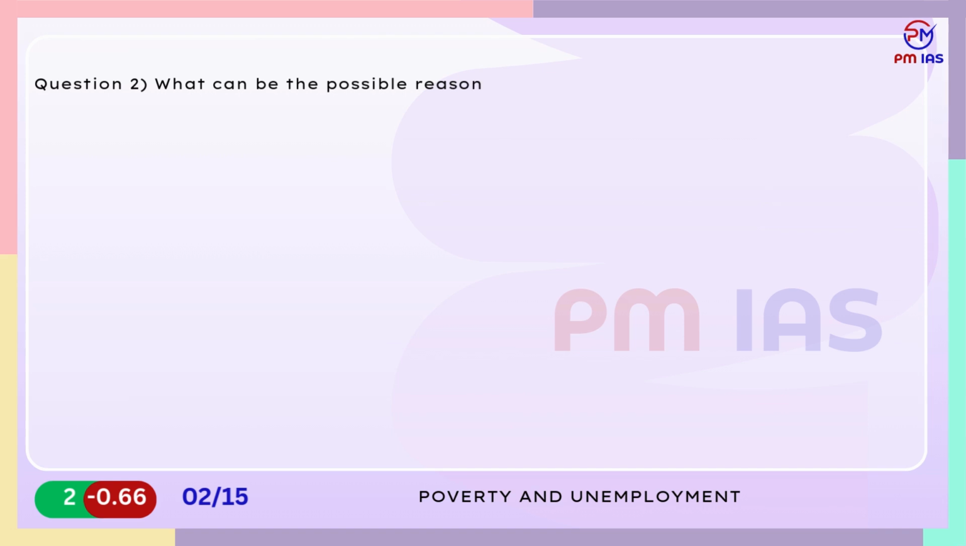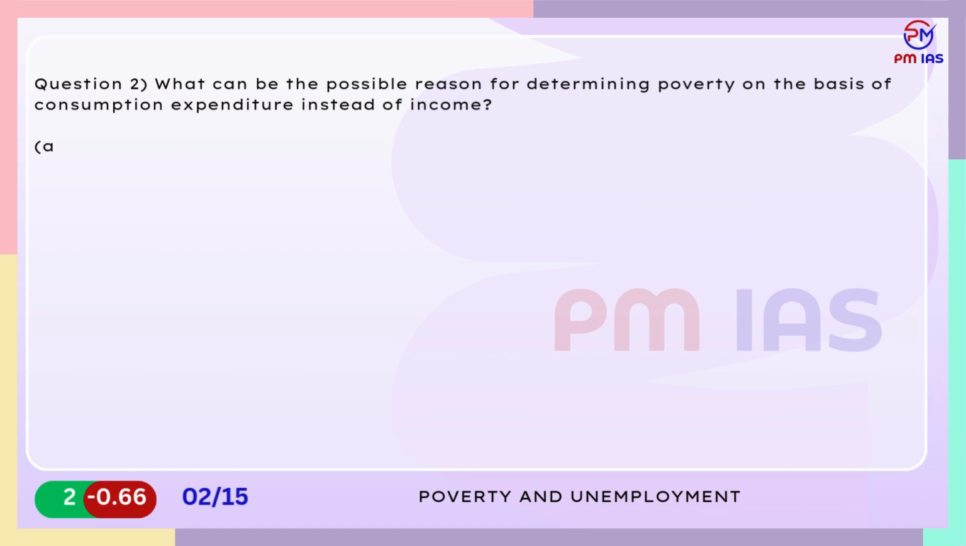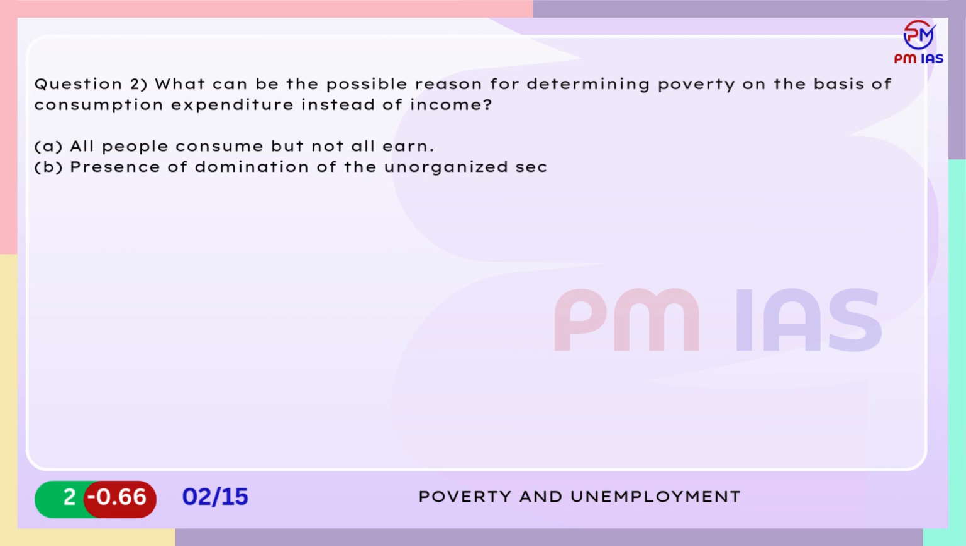Program Implementation, MOSPI. D. Ministry of Social Justice and Empowerment in collaboration with respective state governments. Question 2. What can be the possible reason for determining poverty on the basis of consumption expenditure instead of income? A. All people consume but not all earn. B. Presence of domination of the unorganized sector in India. C. Hindrance in collecting income data. D. All of the above.